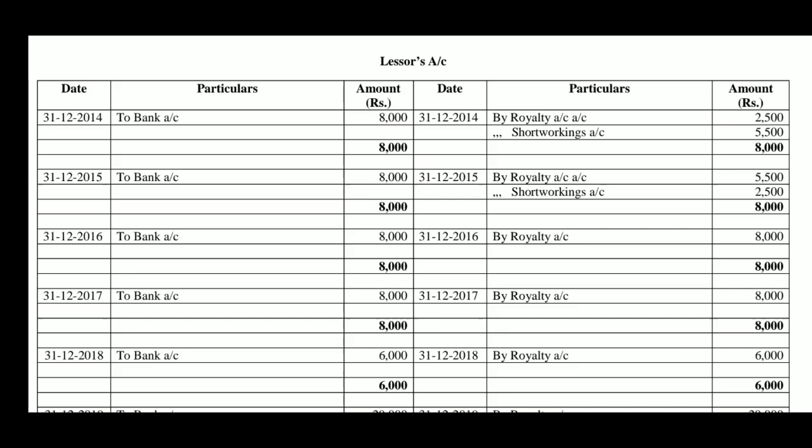Next, in the second year 2015, by royalty 5,500, by short workings account 2,500, when paid, lessor's account debtor to bank account 8,000. In the year 2016, lessor's account credited by royalty account 8,000. When paid, lessor's account debtor to bank account 8,000, balanced. Then in the year 2017, again lessor's account credited by royalty account 8,000. When paid, lessor's account debtor to bank account 8,000. In this way, account is balanced.